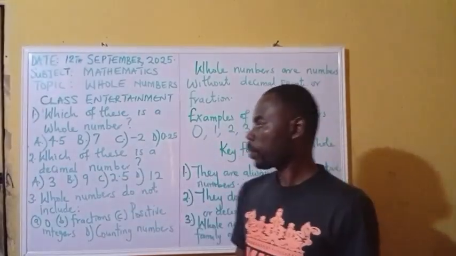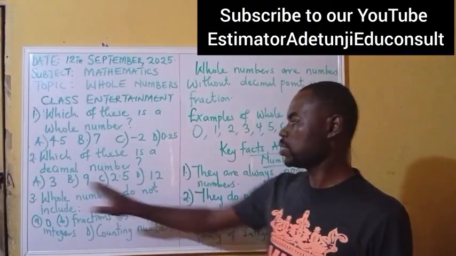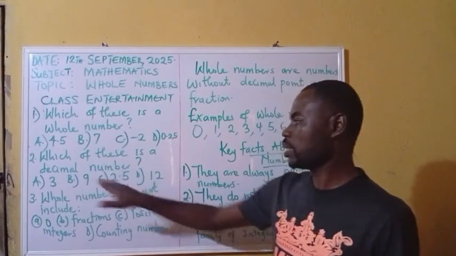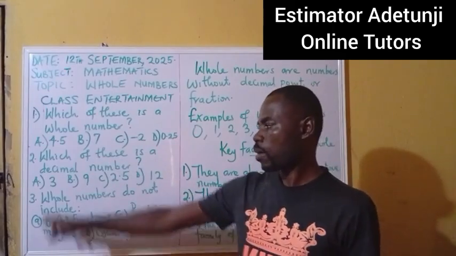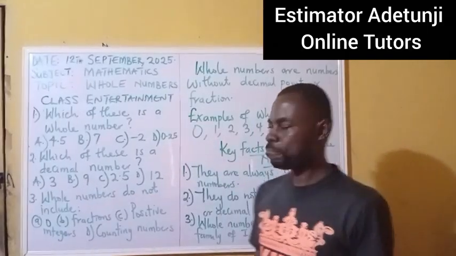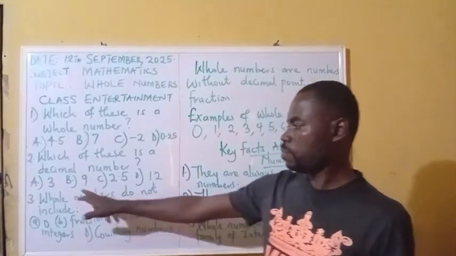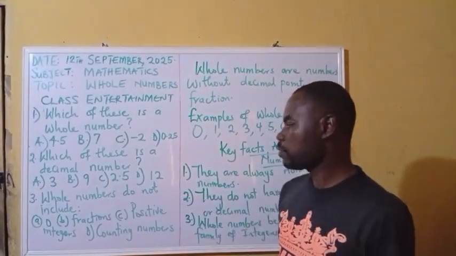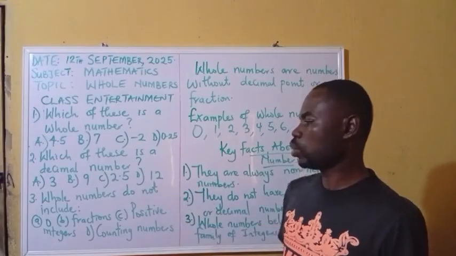Question 2: which of these is a decimal number? Option A, 3. Option B, 9. Option C, 2.5. Option D, 12.